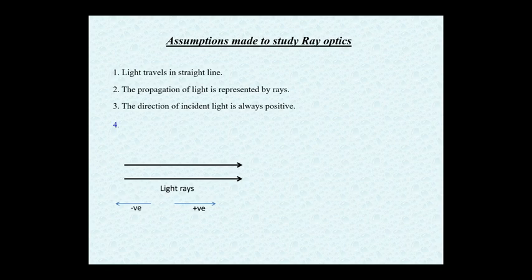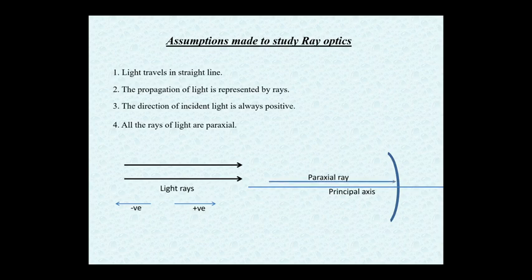Let us move to the next point. All the rays of light are paraxial. Now let me clarify this term with the help of a diagram. Let us take a diagram of a concave mirror. The straight line passing through its pole is called the principal axis. The rays which come very close to the principal axis are called paraxial rays, whereas the rays which are far from the principal axis are called marginal rays.